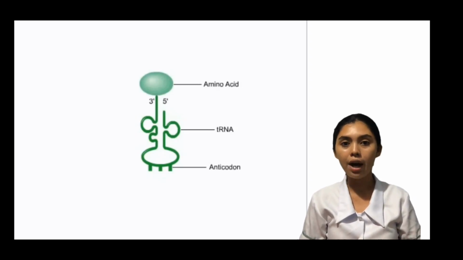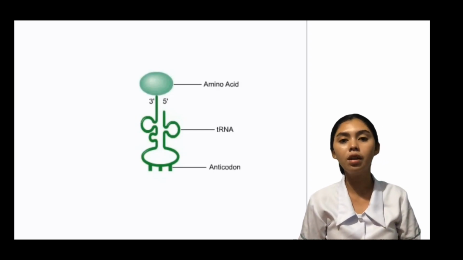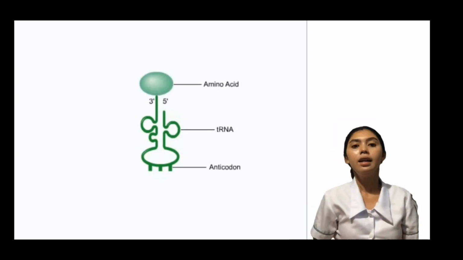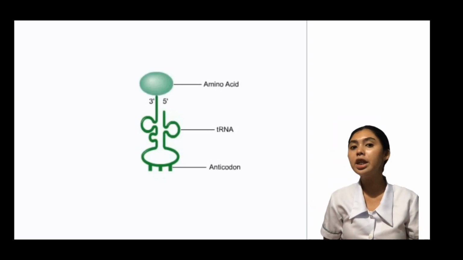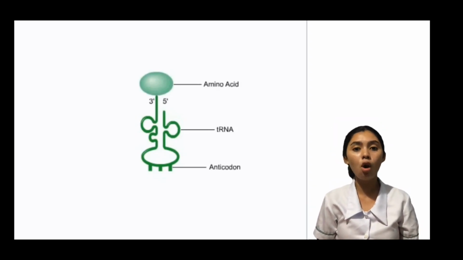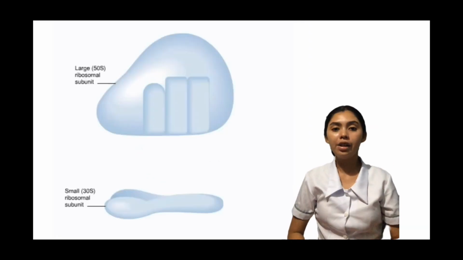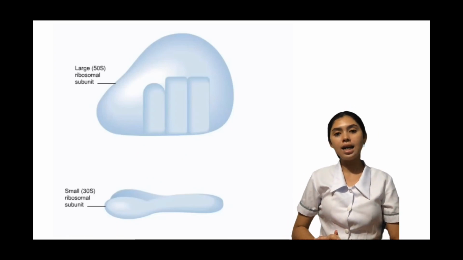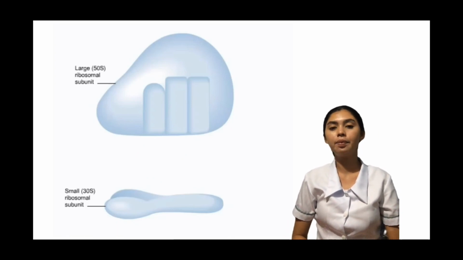After it is transcribed, the tRNA folds up into a characteristic clover leaf structure. The anticodon contains a 3-nucleotide sequence that is complementary to a codon on the mRNA. The amino acid is attached to the 3' free end at the top of the clover leaf. The ribosome assembles amino acids into a polypeptide.